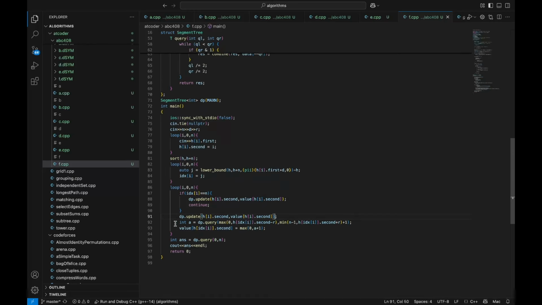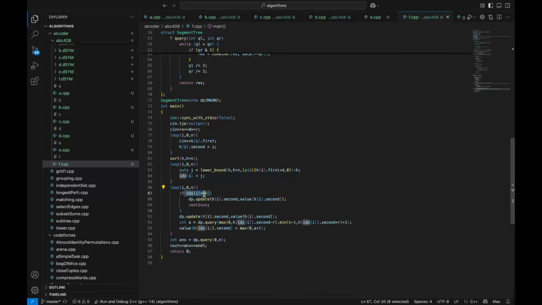And afterwards for this query, we query from the index, the distance r left and right away from our current position. So this finds the maximum value of dp in this range. And then we update this for value, which we will update to dp later when we loop through that index.